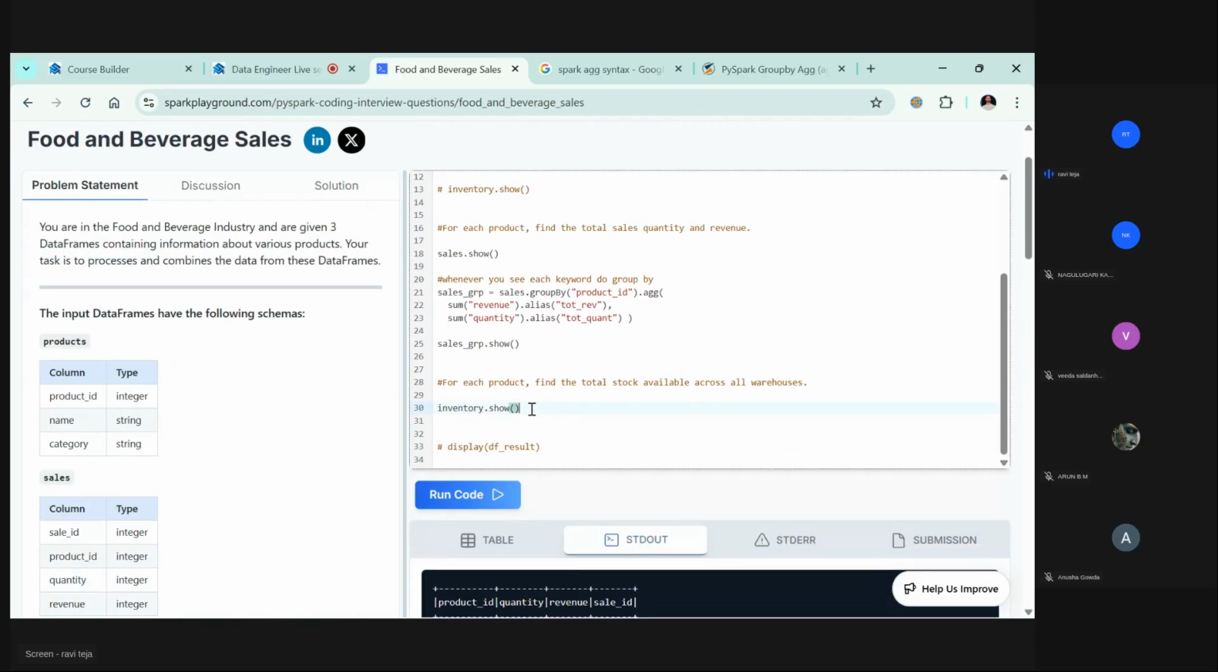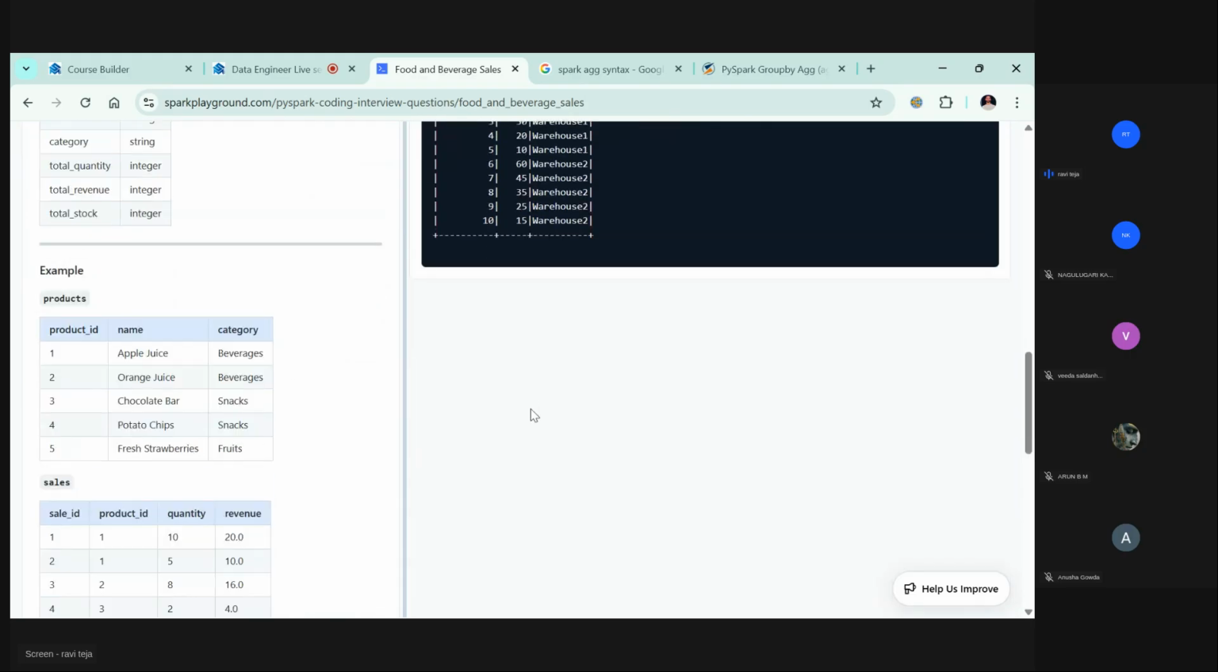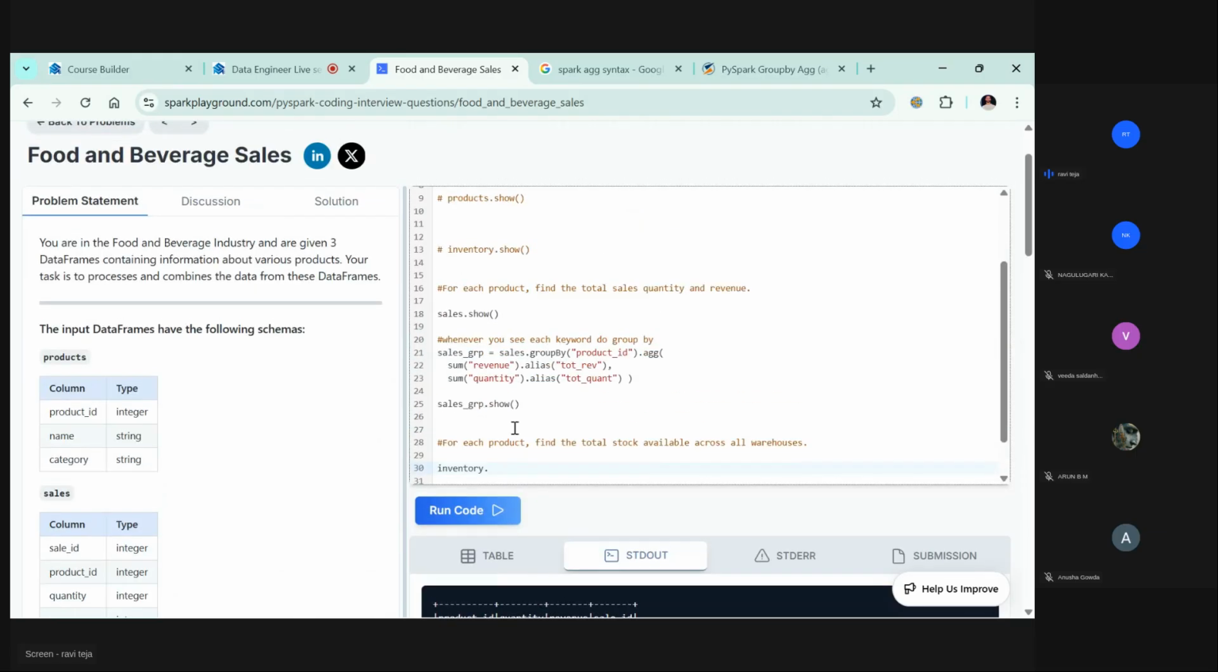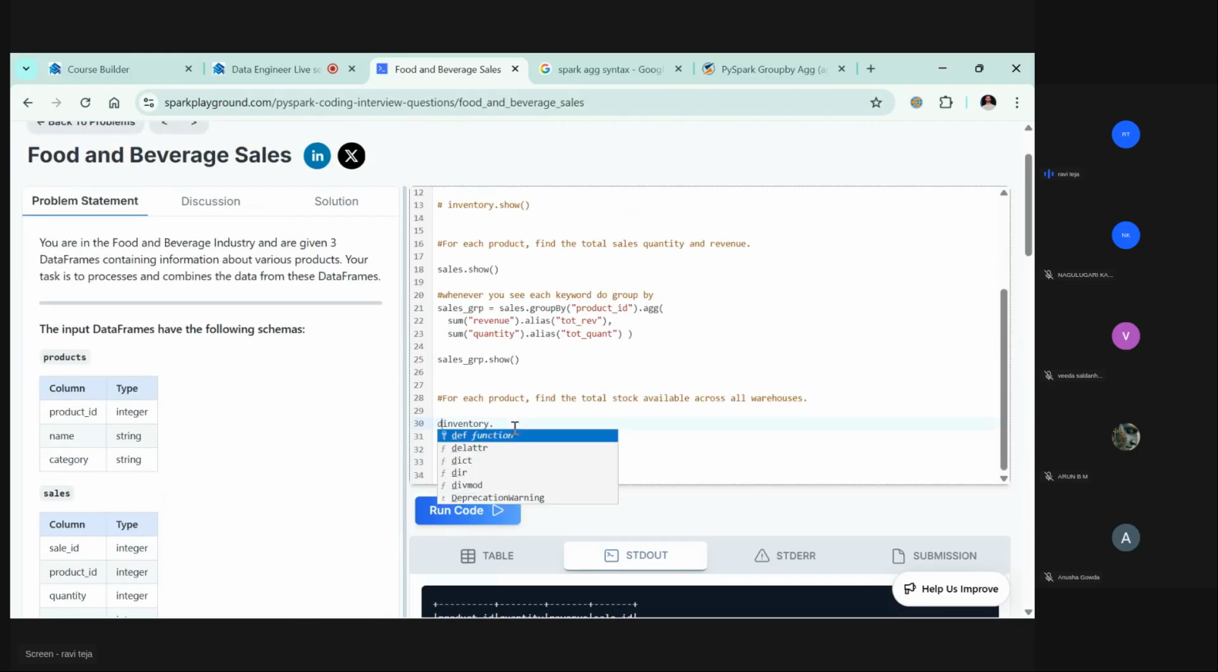Okay. So again, let's go to inventory. Because these are two different tables, right? Table one, table two. So to combine both the tables, we need to join on this product ID. Okay. So let's try to join them. Whenever you're going to join, let's put the join condition. Inventory dot, what is the next one? Sales group.